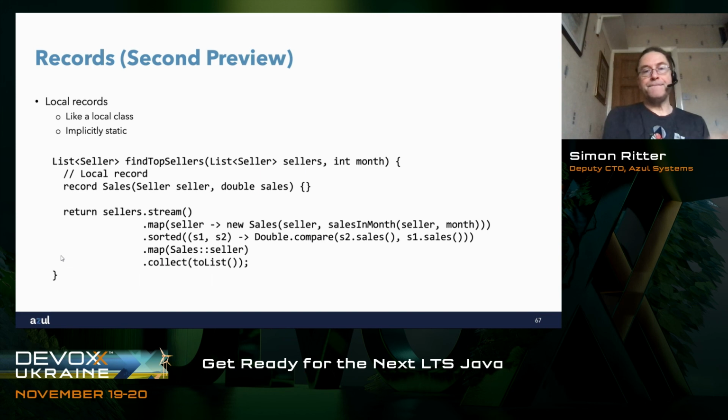I map that back into the sellers by simply extracting the seller from each of the local sales record objects. That's then still ordered by how much they sold in that month. I then collect that into the list and I've got the result that I want. So I've got my sellers ordered by how much they sold in a given month. Like I say, we could do it in different ways, but this for me is really nice because it allows us to do some very simple things in terms of having simple data classes in our streams.